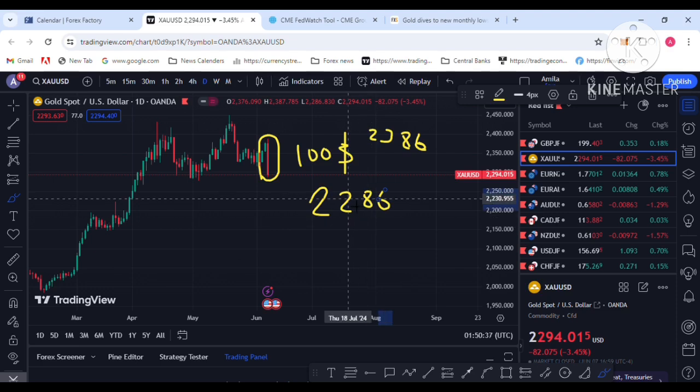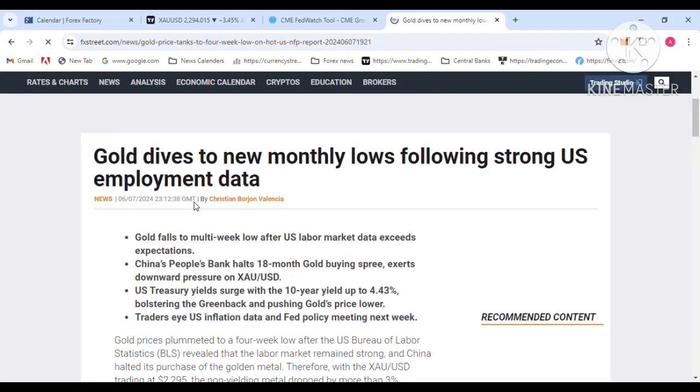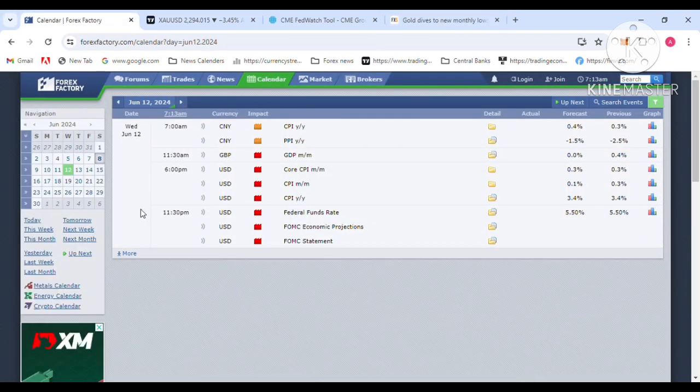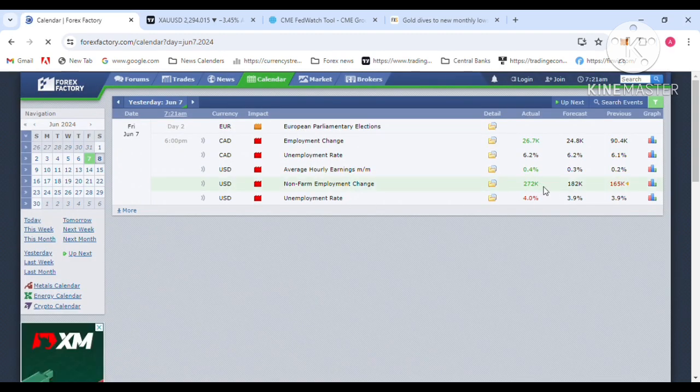So let's see what the reasons for dollar demand are. The first reason is the non-farm employment change data. Is the NFP data positive for the US dollar? The FX Street website mentions that gold dives to new monthly lows. It mentioned that before the NFP data, gold was pushed to the downside because the Chinese central bank, the People's Bank of China, was not buying gold and was selling gold.